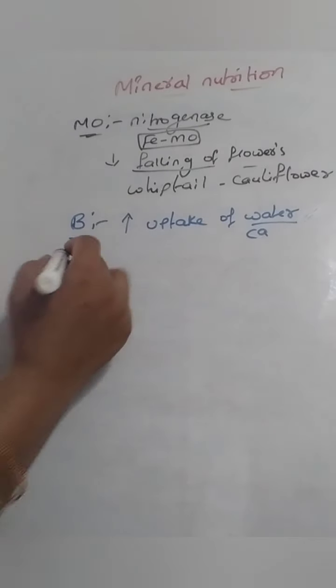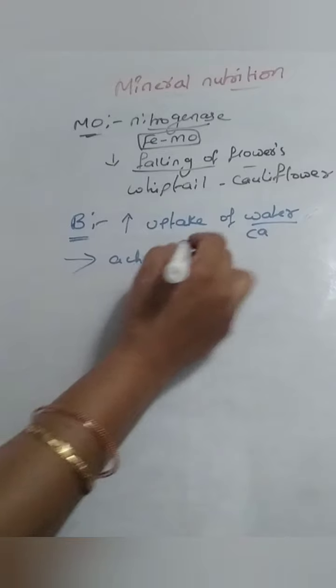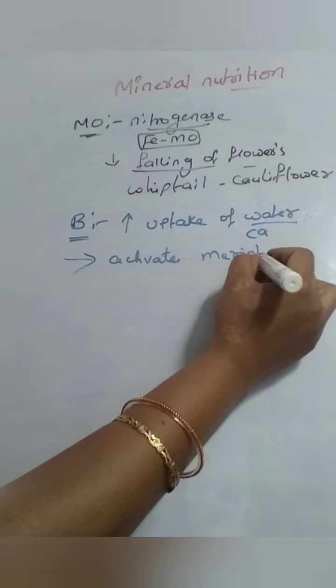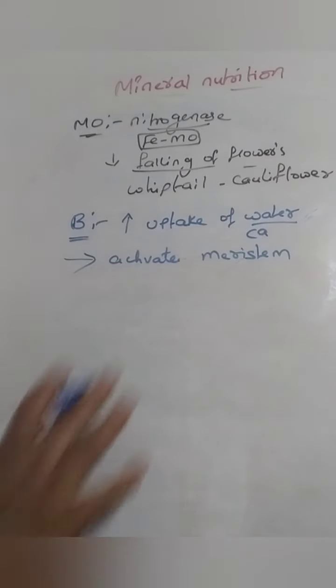Next, it will activate meristems. Meristems are the cells at the tip region which have the dividing capacity. So boron will activate the meristem, which increases growth also. These are the main functions of boron.